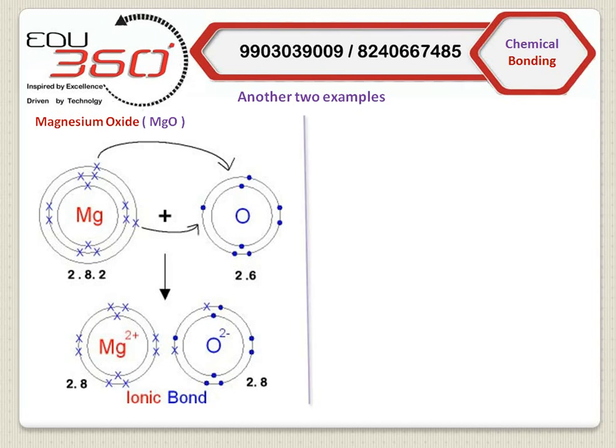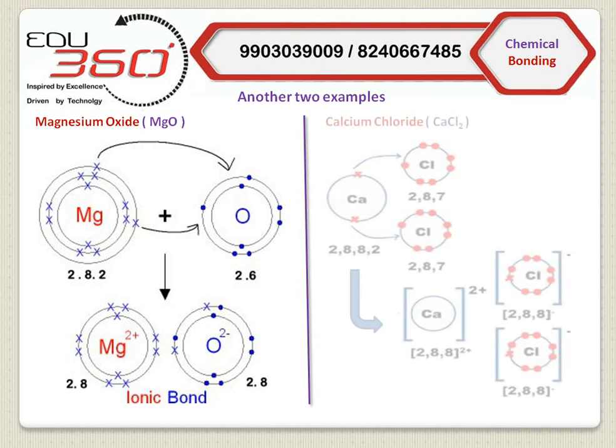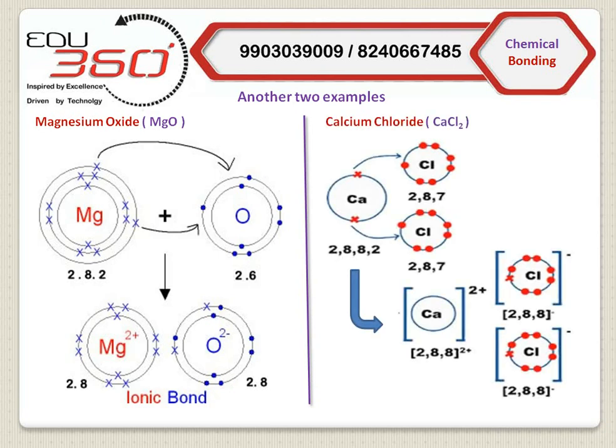Let us take another example, calcium chloride. Calcium has 2, 8, 8, 2. So in its last shell, it has 2 electrons. It is in group 2, known as alkaline earth metal. So it is transferring each electron to each chlorine atom. Thereby chlorine develops a negative charge, and so there is an electrostatic force between them. And so we can write Ca2+ and 2Cl-, or CaCl2.